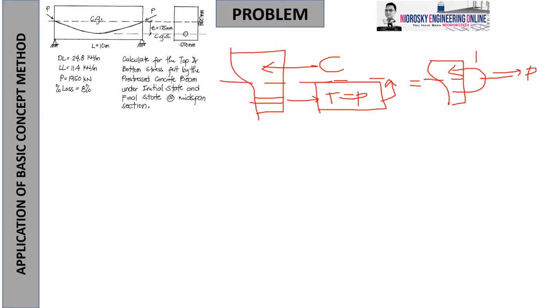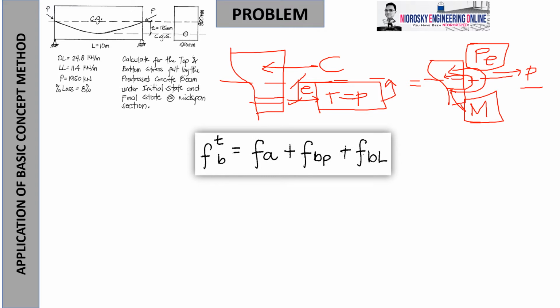That is moment, P times, let's say, assuming this is E, and PE. Kaso may plus pa na isa pang moment na ikot due to load. This is bending due to load, okay? So therefore, may kinalaman dito yung moment due to the eccentricity and the force P, bending due to the moment force M, and then syempre axial force. So therefore, combined stresses will happen.